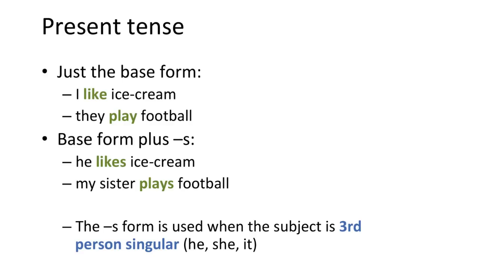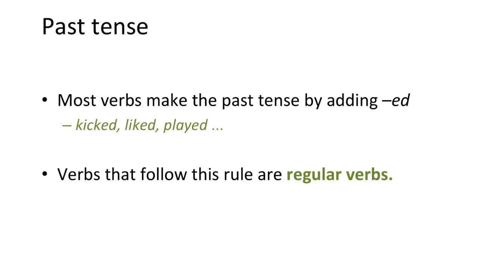If the subject of the verb is third person singular, so something that could be replaced with he or she or it, then the present tense of the verb has the suffix s. He likes ice cream, my sister plays football. The forms with s and without s, like and likes, play and plays, are both present tense. The difference is whether the subject is third person singular or something else.